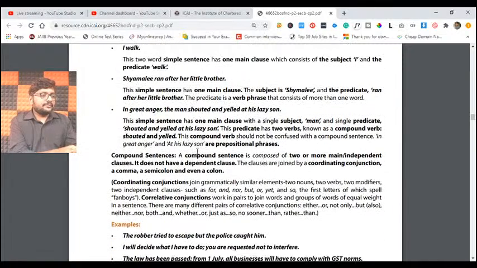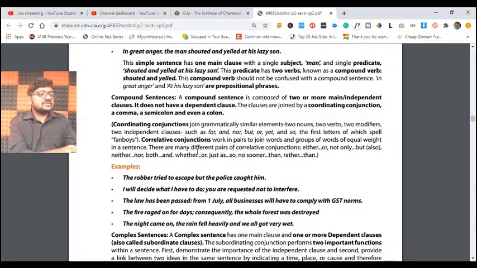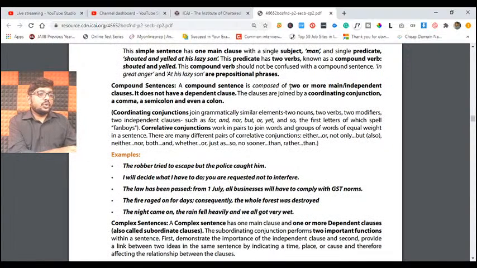let us move forward. What is meant by compound sentence? Compound sentence means two or more main or independent clauses put together. What does it mean? Clause means what? A group of words which conveys the meaning. But here you are not just using one clause, you are using two or more clauses. Those clauses are main or independent clauses.